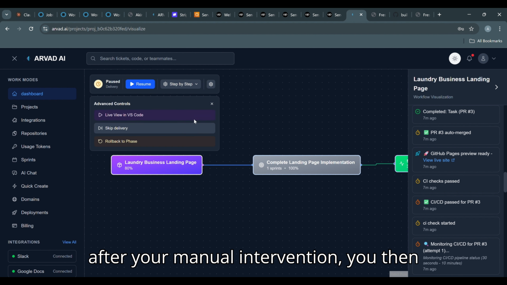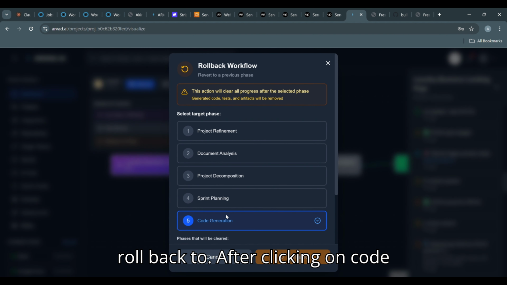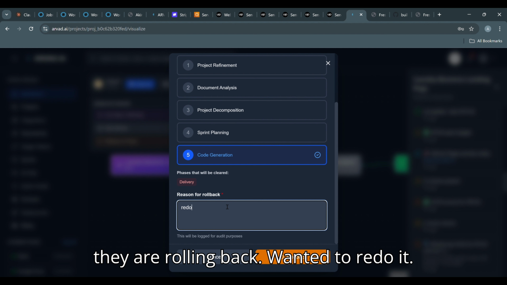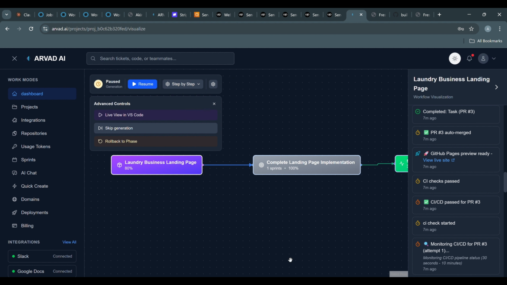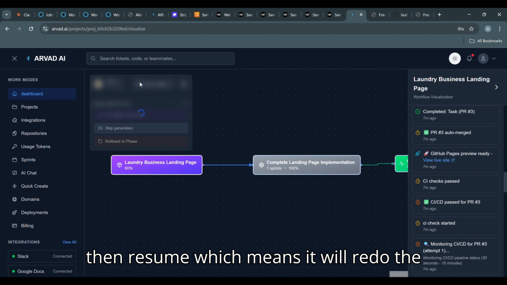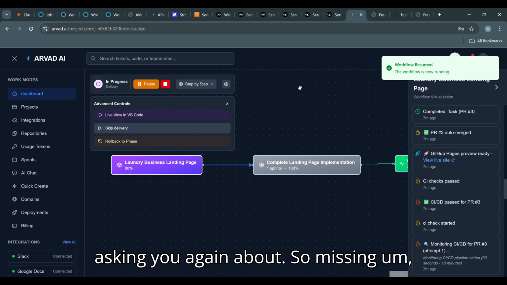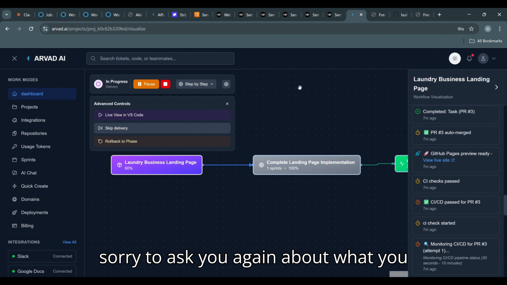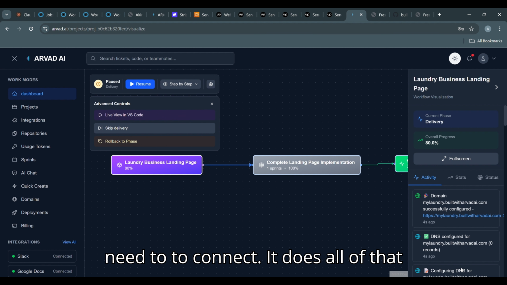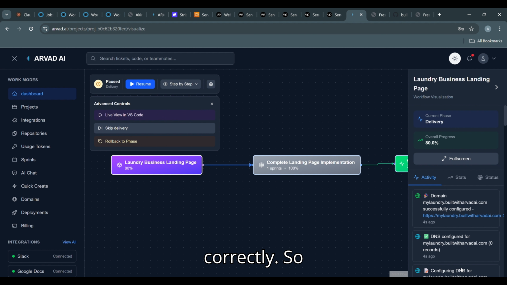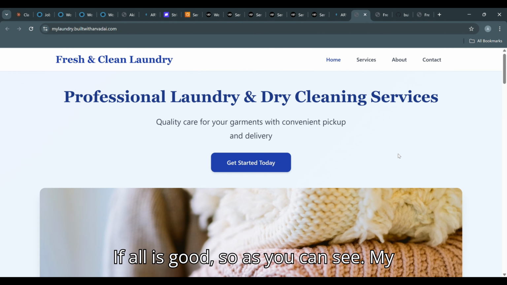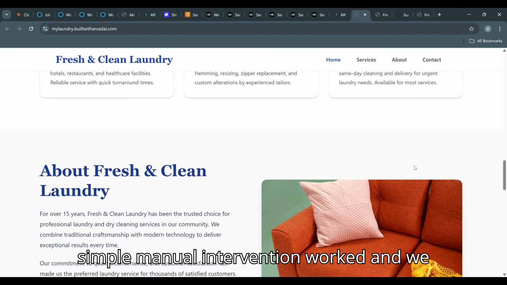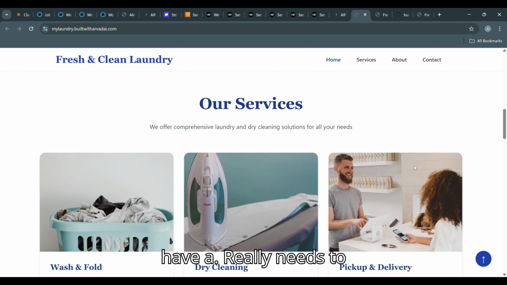But once that's done, after your manual intervention, you then roll back. So after clicking on code generation, you scroll up and explain why you're rolling back. I want you to redo it. So it will then roll back, and then I can resume, which means it will redo the delivery phase. It will ask you again about what you need to connect. It does all of that correctly. So it has deployed. Again, let's see if all is good. So as you can see, my simple manual intervention worked, and we have a really neat design.